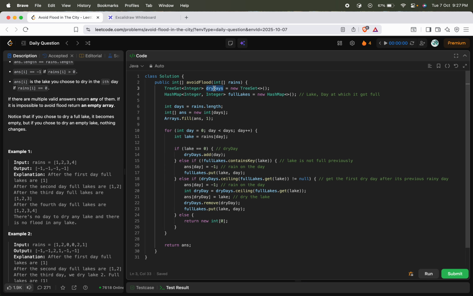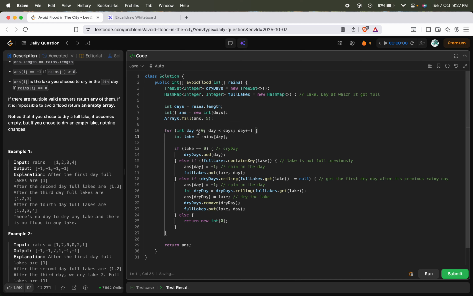Okay, I have defined dry days as a tree set. Okay, and I also have a hash map which will keep track of the lake and the corresponding day at which the lake was filled. Okay, I am just defining an answer array equal to the length of the rains. So total we have these many days, and then I have filled the answer with 1. You can fill it with any possible value, it will not affect your solution. Okay, just now it was previously 1, I made it as 5.